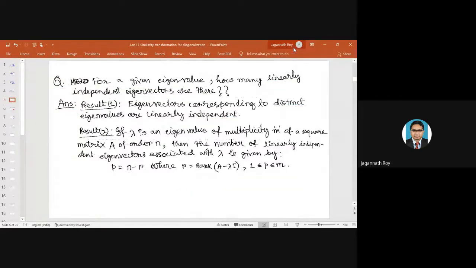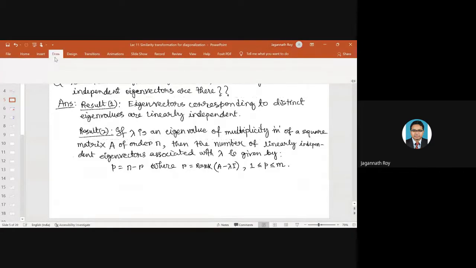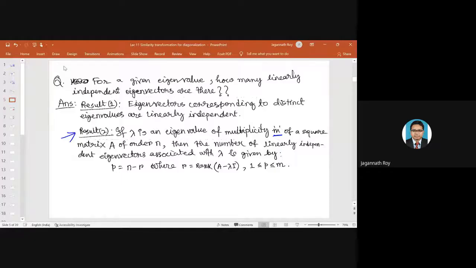Okay, so what are those? Result 2, let us understand what result 2 is. Result 2 says, if lambda is an eigenvalue. For example, let me take that particular example. If A equals 9, 1, 1, 1, 9, 1, then 1, 1, 9.